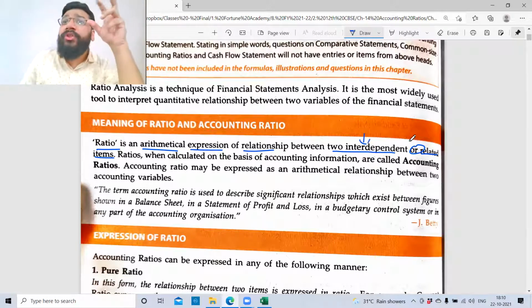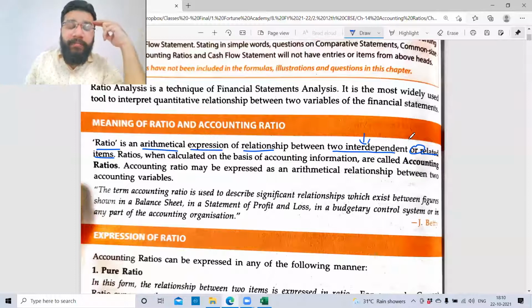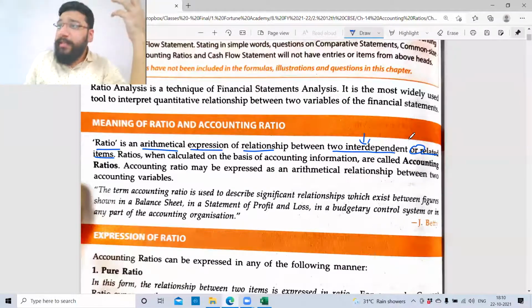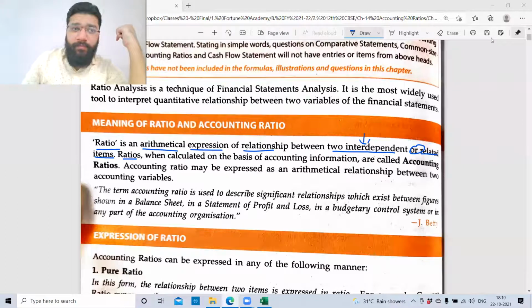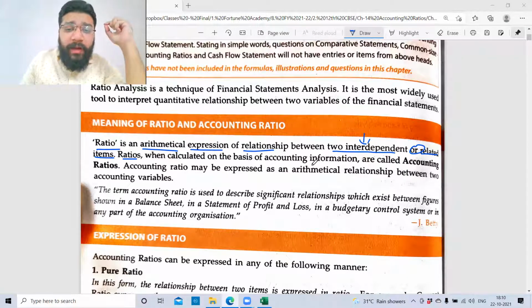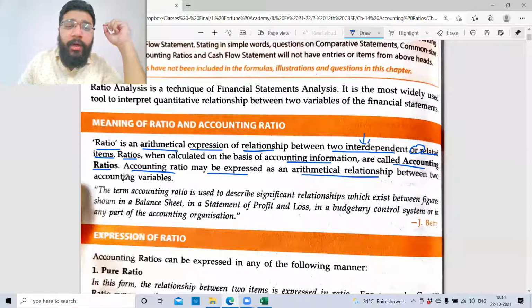There are certain items which we have to relate with each other and study so that things start giving more sense. Ratios when calculated on the basis of accounting information are called accounting ratios. Accounting ratio may be expressed as an arithmetical relationship between two accounting variables.